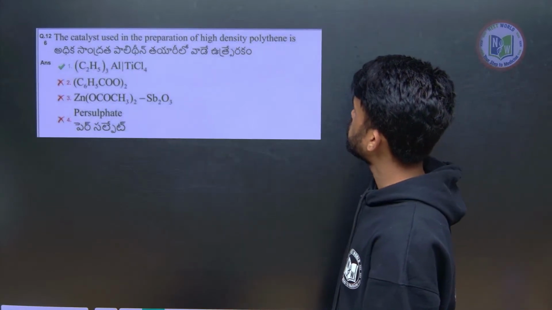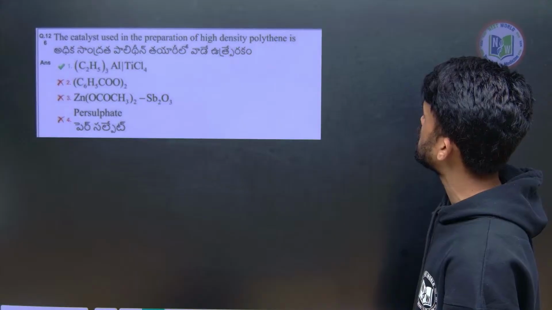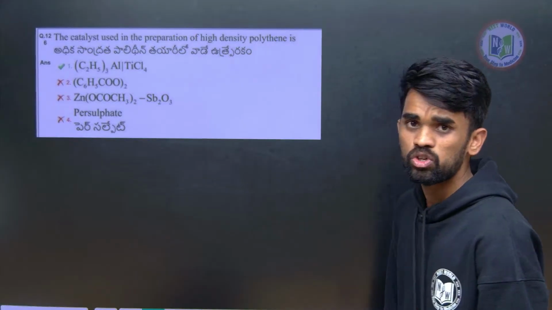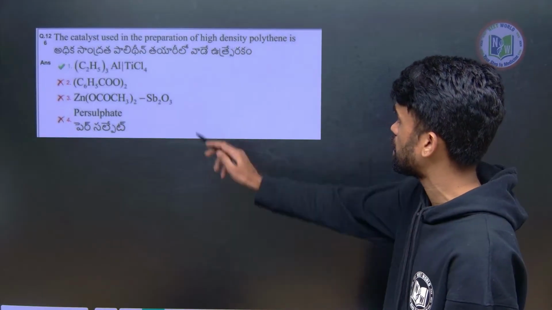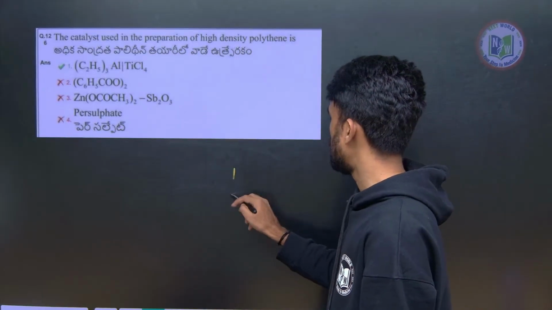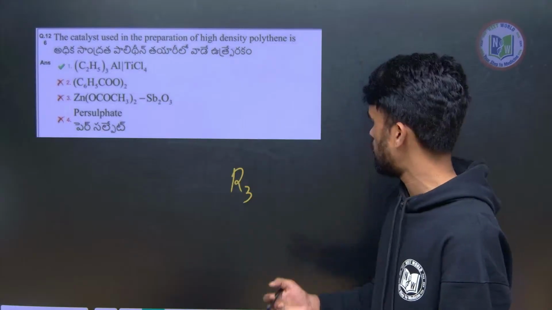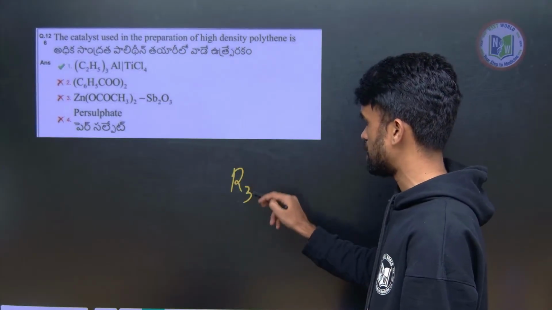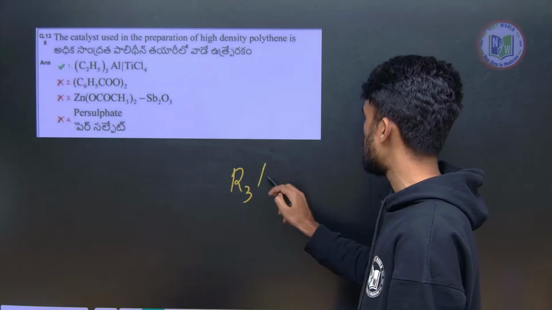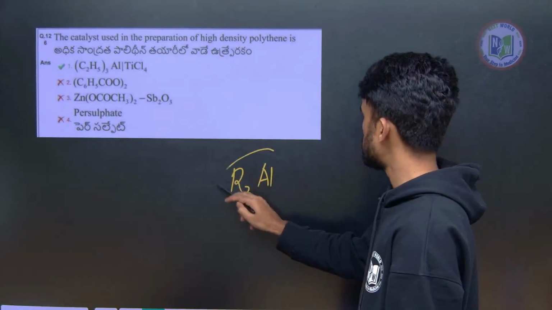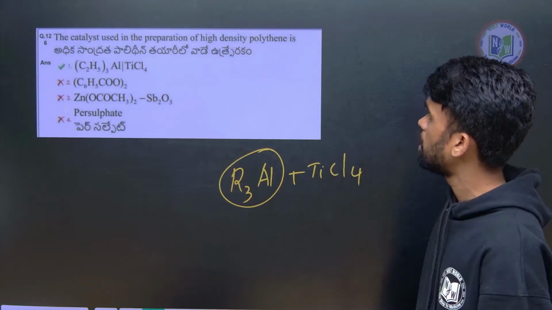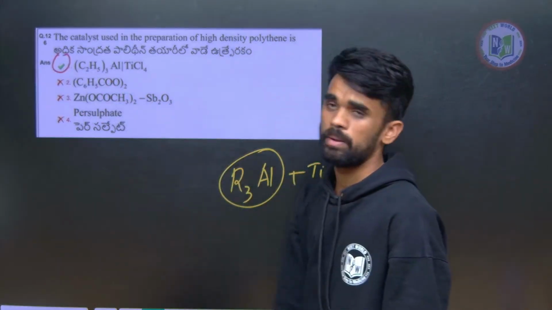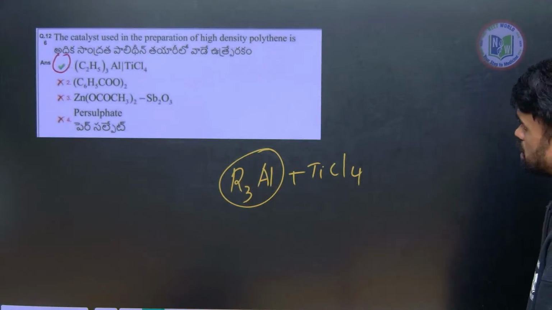Next, the catalyst used in preparation of high density polythene. So what is the catalyst used? It is Ziegler-Natta catalyst. What is the formula of Ziegler-Natta catalyst? It is trialkyl, like ethyl or any group it will be used. Generally ethyl will be preferred. Trialkyl aluminium, which will be used along with TiCl4. So this is the Ziegler-Natta catalyst, which is option number 1. This is a direct question anyways.